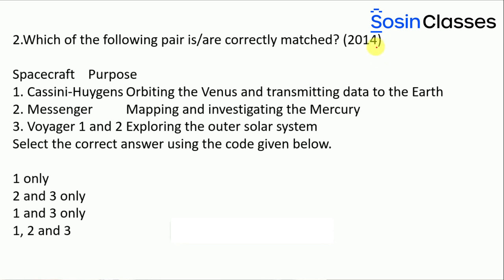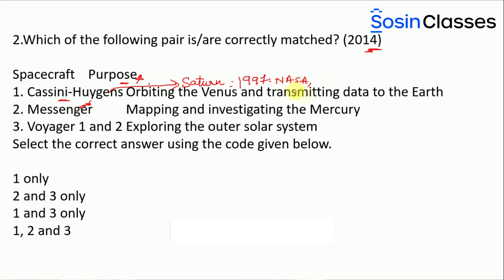If you look at this question, there is a kind of spacecraft given on the left hand side, and there is a column that is basically talking about the purpose of that particular spacecraft. If you see the first one, the option is Cassini-Huygens. Cassini-Huygens is basically a spacecraft that has been sent onto Saturn. This was launched in the year 1997 by NASA.